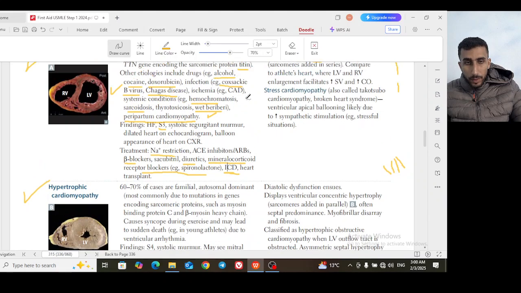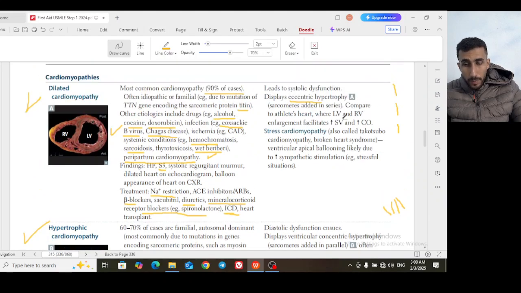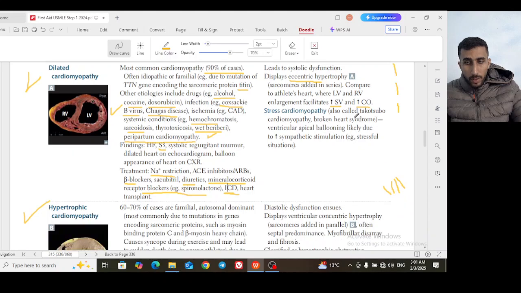So you compare that to athlete's heart, where left ventricle and right ventricle enlargement facilitates increased stroke volume and increased cardiac output. You know, in athlete's heart there is an enlargement of the left ventricle and right ventricle, and it increases stroke volume and cardiac output to meet the needs of the athlete.